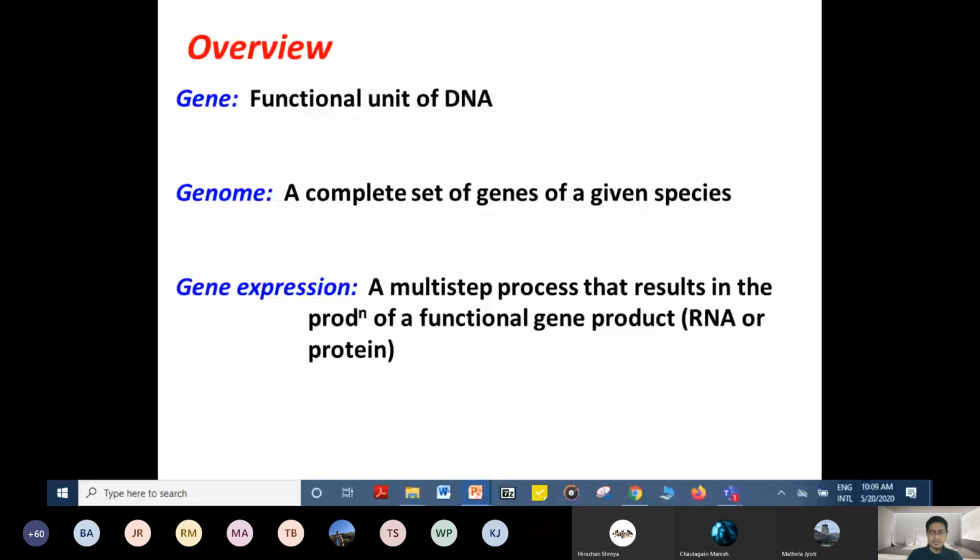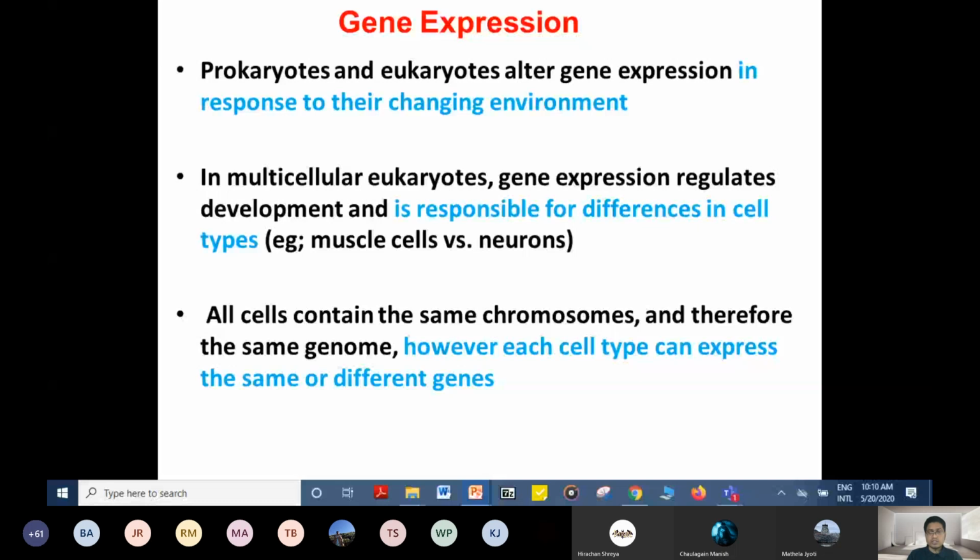That means gene expression is a multi-step process from DNA to RNA and RNA to protein, and there are a large number of steps, as you have seen. All such steps have to be passed for the gene to be expressed.